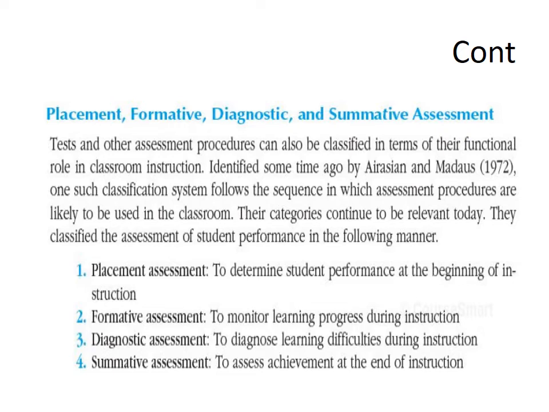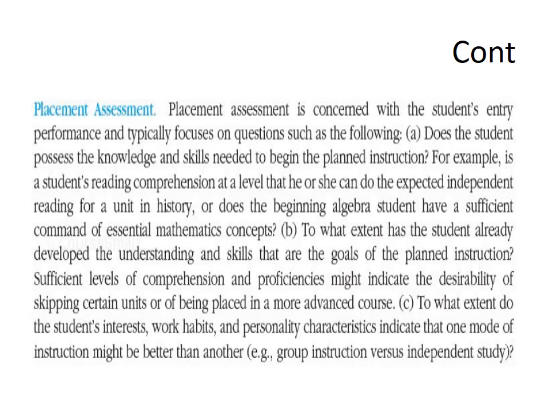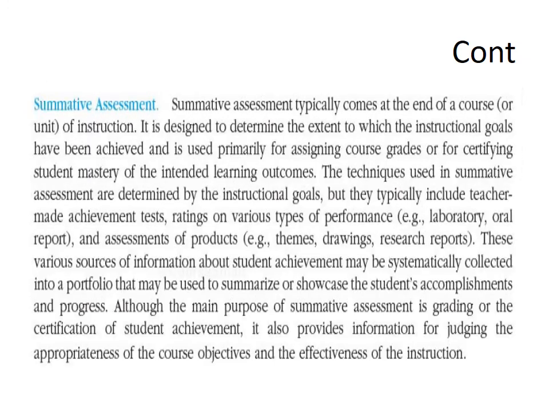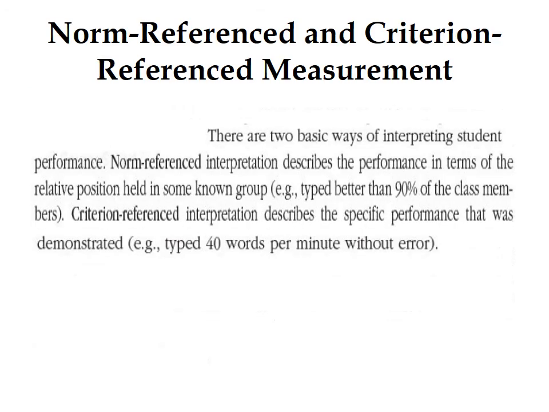The last is summative assessment. Summative assessment is used to assess achievement at the end of instruction. It is designed to determine the extent to which the instructional goals have been achieved and is used primarily for assigning course grades or for certifying student mastery of the intended learning outcomes. These are the explanations of all these types. You can read it. Norm-reference and criterion reference measurement.